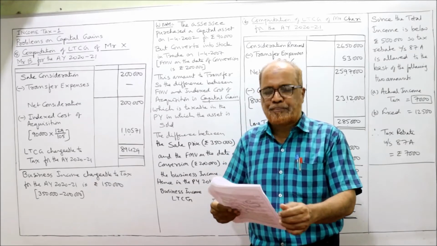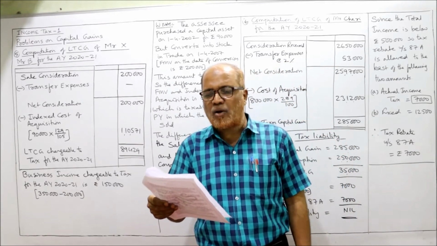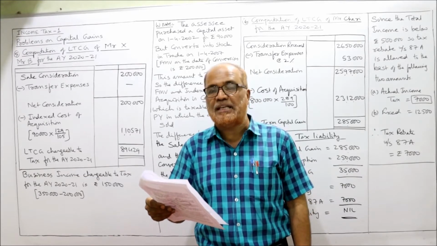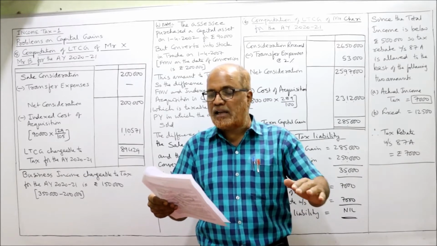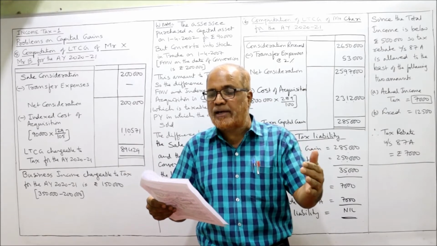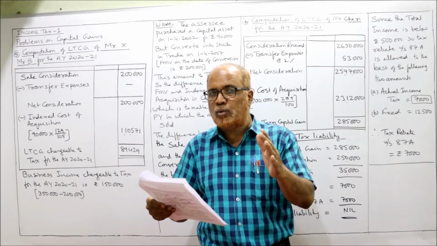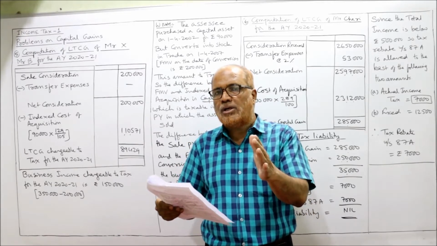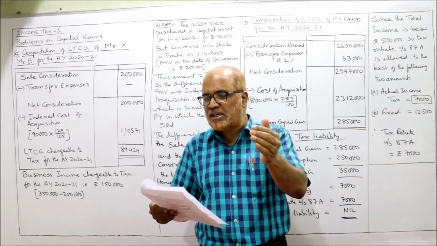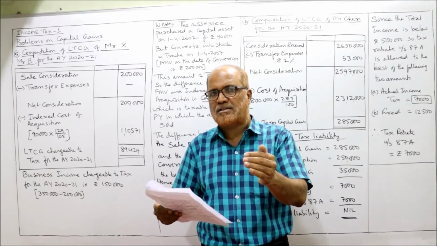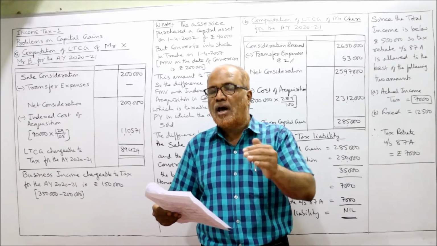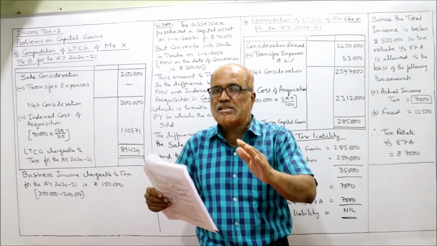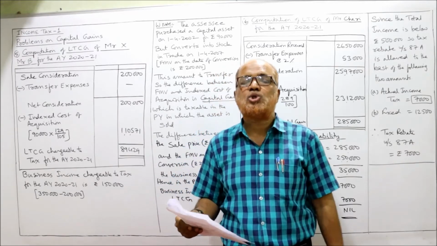Now, 5th problem. X acquires a capital asset on 1st April 2002 for rupees 90,000. He converts the capital asset into stock in trade on 1st April 2007 after 5 years. On 1st April 2002, Mr. X purchased some capital asset for 90,000. After 5 years, on 1st April 2007, he has converted that capital asset into stock in trade.